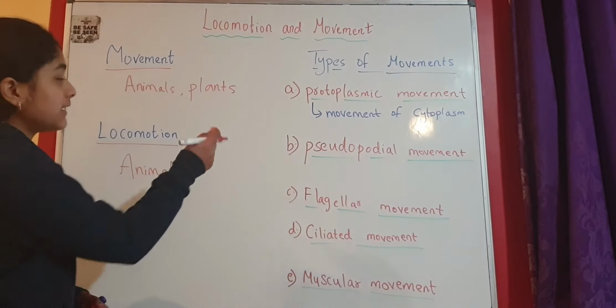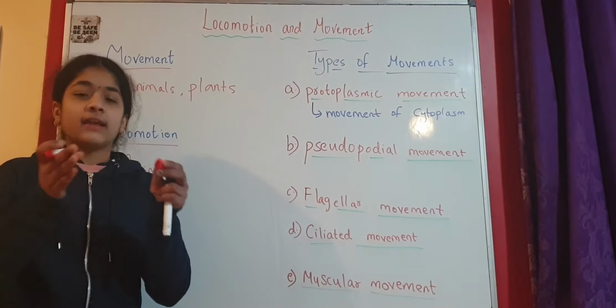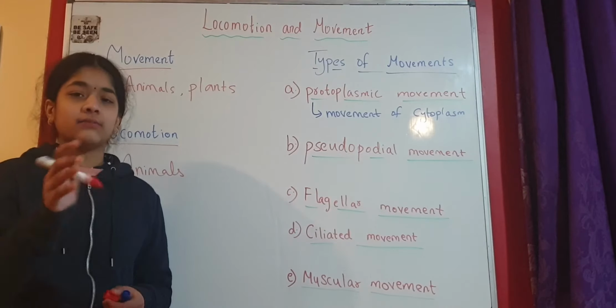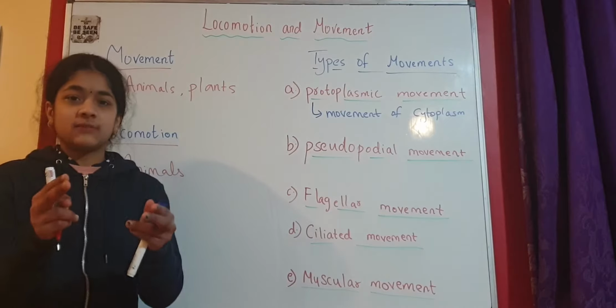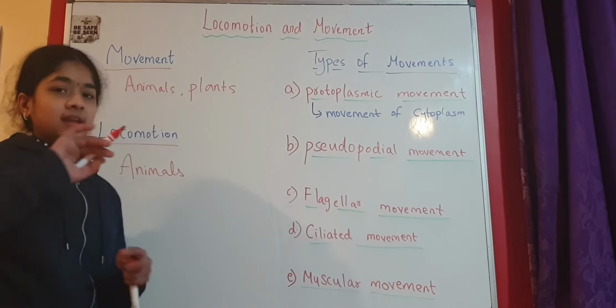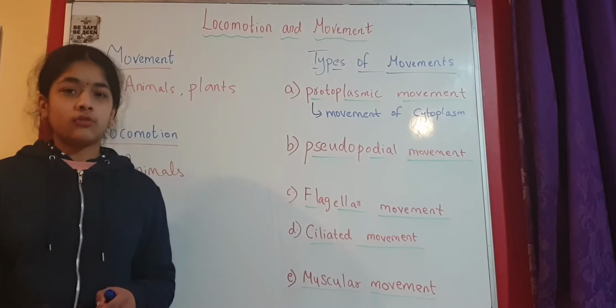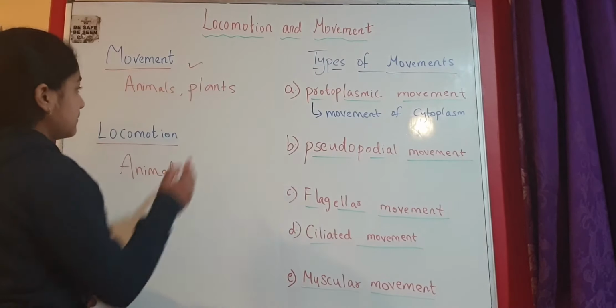In a plant, when it moves its leaves slightly, like if there is a touch-me-not plant, if we touch it, it closes its leaves. That is one kind of movement. And movement of a plant towards sunlight is called phototropism. This is movement. Movement occurs in animals and plants.